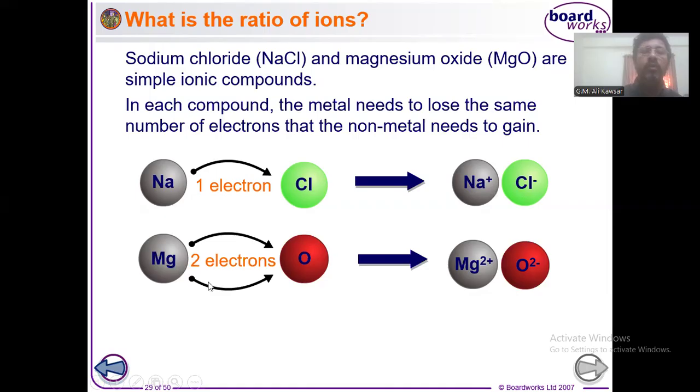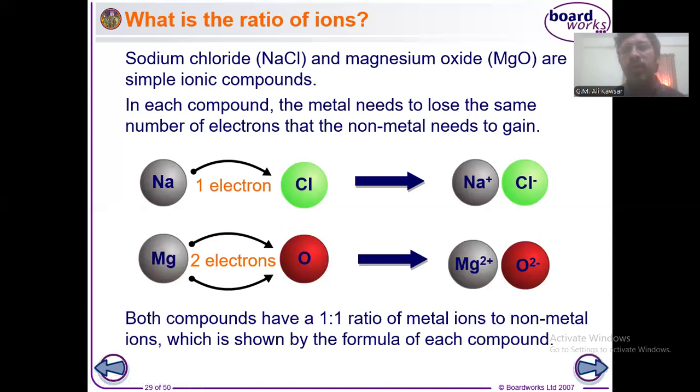But in the next example, two electrons of magnesium are lost, because magnesium has two electrons in the outermost shell, and those two electrons will be gained by oxygen, because oxygen has six electrons in the outermost shell. So it should have the tendency of gaining two electrons. In this way, Mg2+ and O2- are formed. So here the ratio is also 1:1.